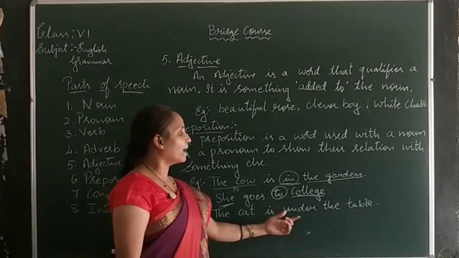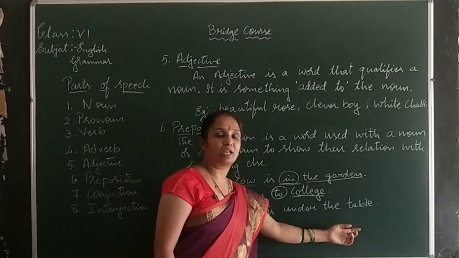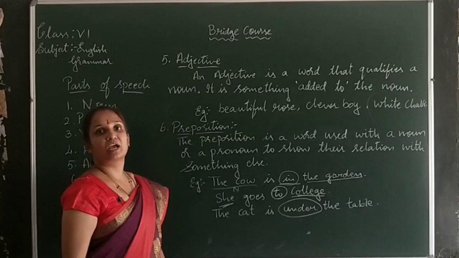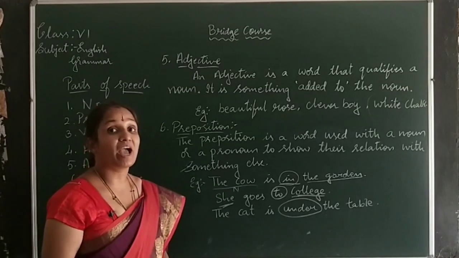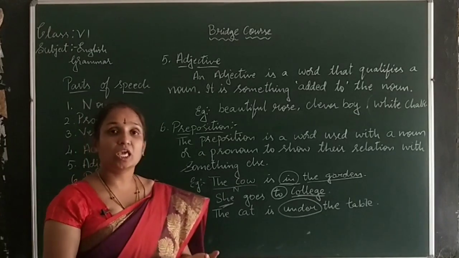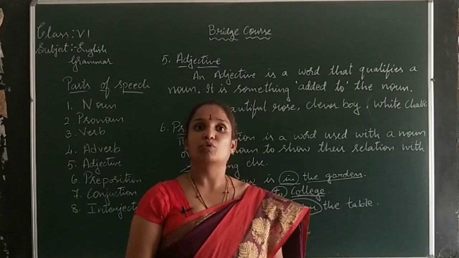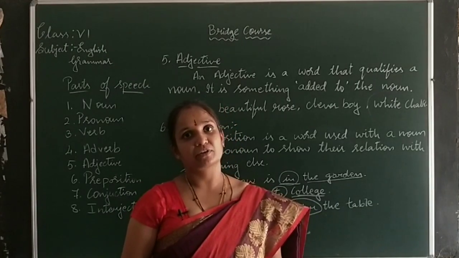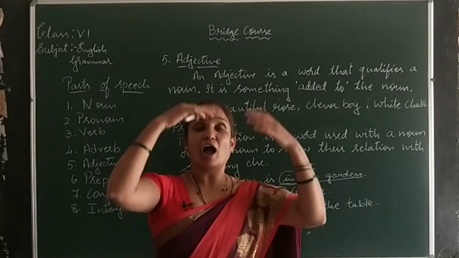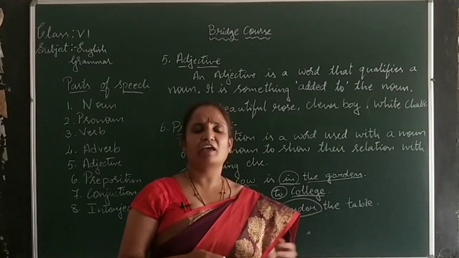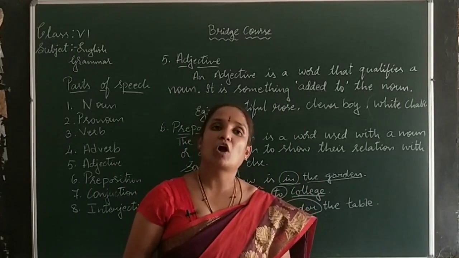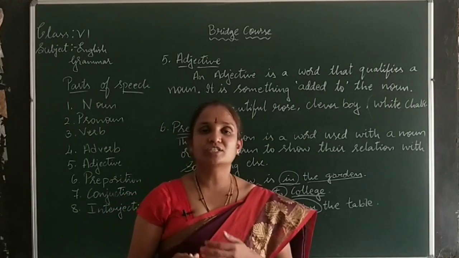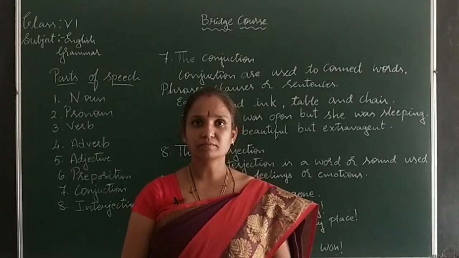The cat has a relation with the table, so here under is a preposition. Like this you have many words: in, of, to, off, under, below, after, before. All these words are prepositions. Just work on this.